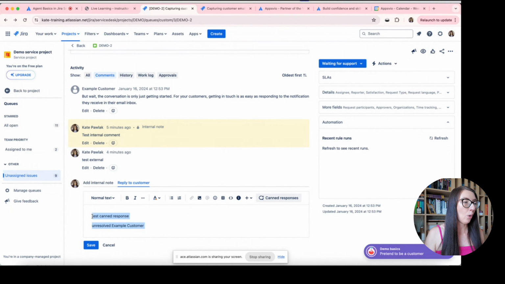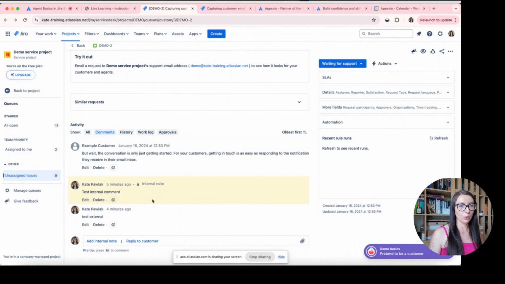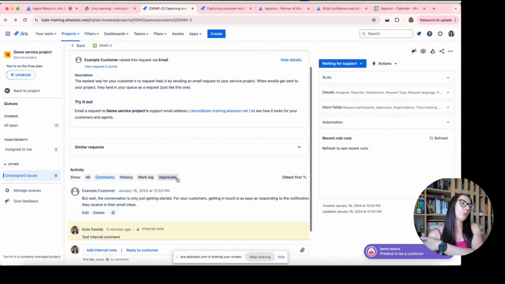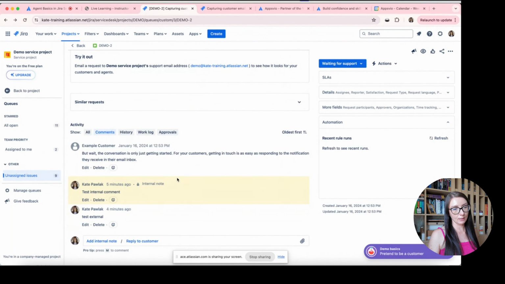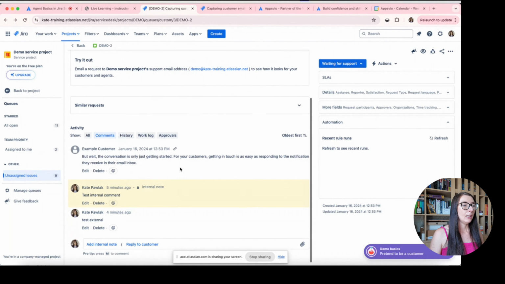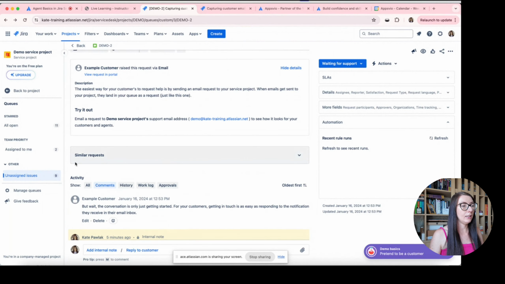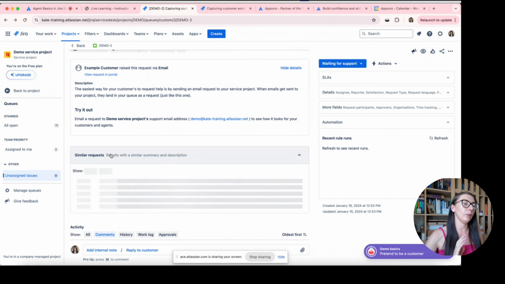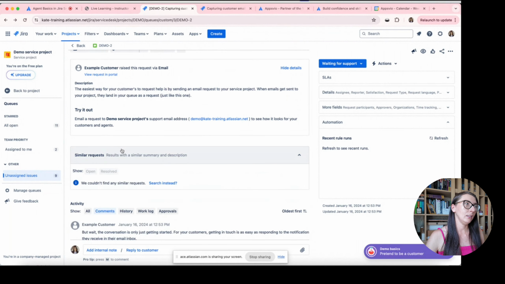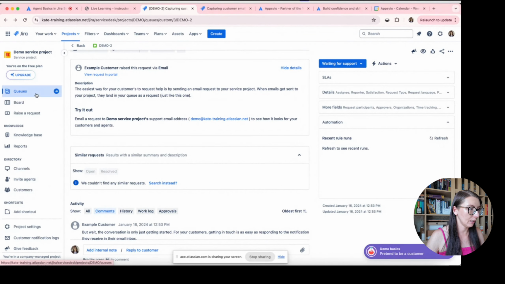Okay, so this is what we have on the screen. Also, on the screen you can find something else. One more thing, this is similar requests. This is a feature which is available in the features section, because to start using this feature you have to go to project settings.